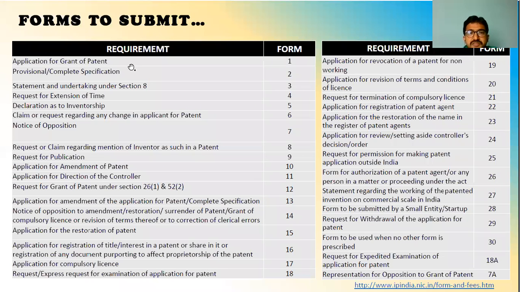Now, what forms need to be filed? There are 30 forms in total, and excluding 18A and 7A, 13 forms are there. Each form has its own requirements.